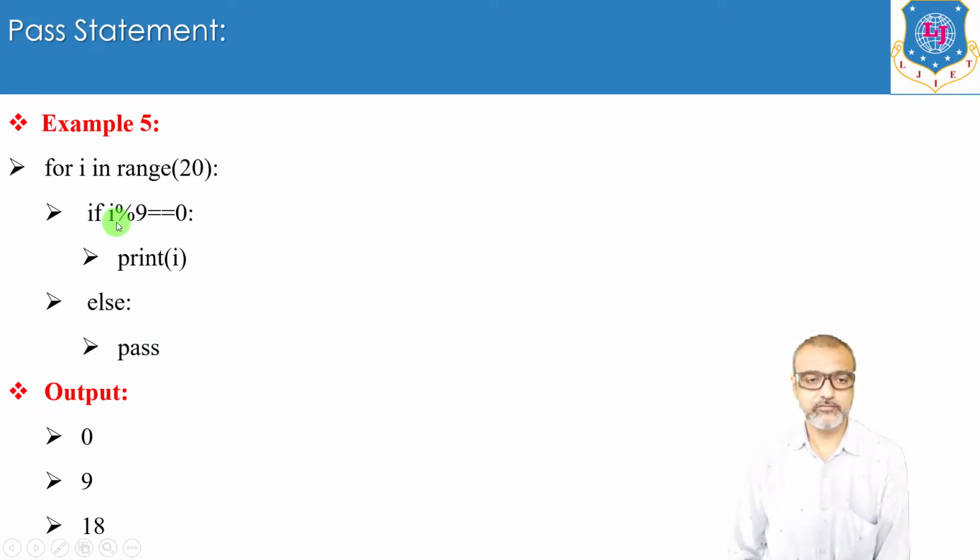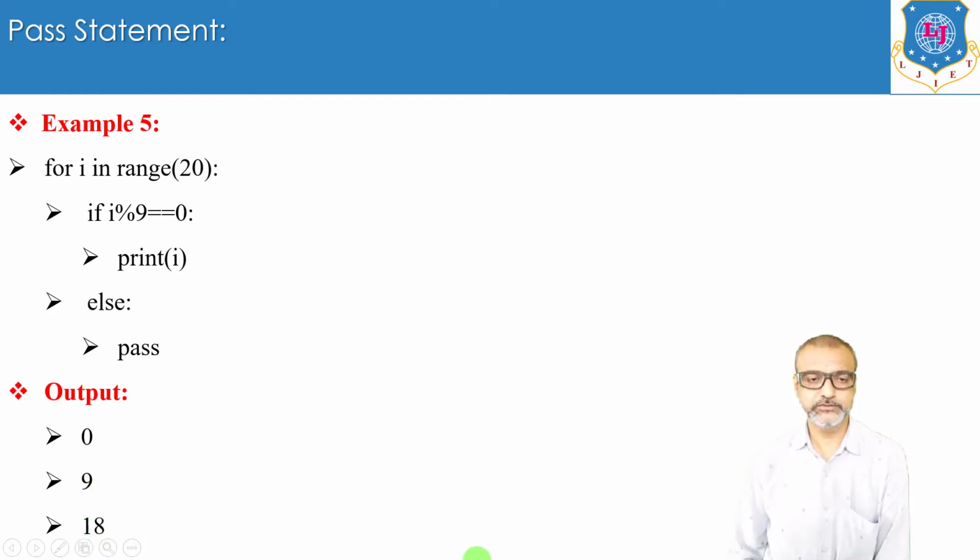Now for i equals 1, 1 modulo 9 gives remainder 1. So this condition is not satisfied, so the else part will be executed, that is pass, so it will do nothing. Now similarly for 2, again pass will be executed, right? It means it will do nothing. And if you think about the same process for values 0 to 19, you will get the output, that is 0, 9 and 18.